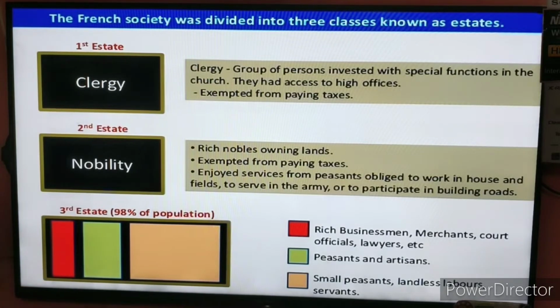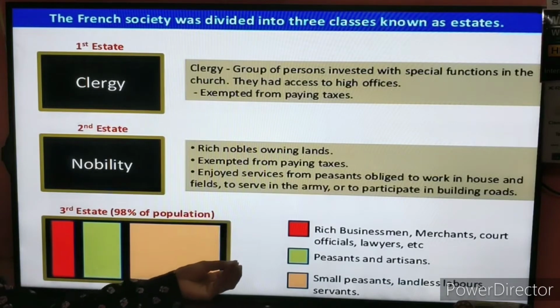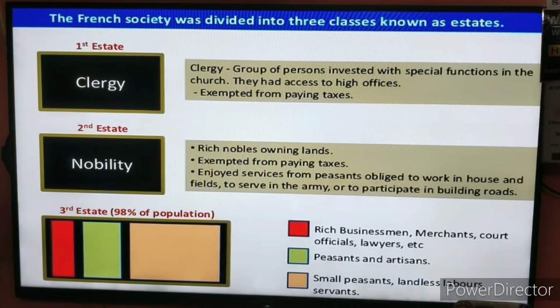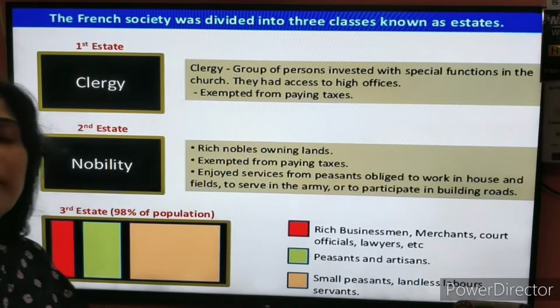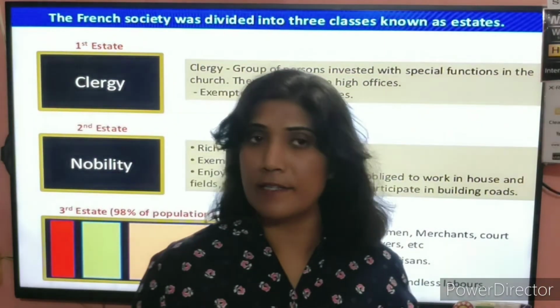Only 40% of the land that was remaining was possessed by the third section of the people, in small plots of land. So all the privileges, all the benefits, all the facilities were enjoyed by the first estate and the second estate.